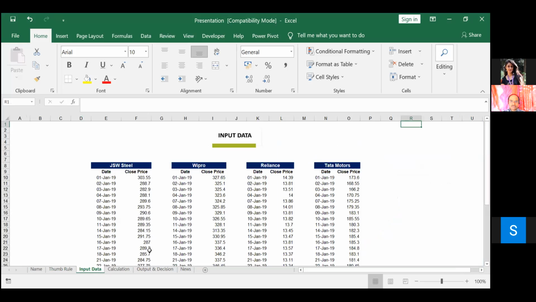This is the data that I have collected from the BSE India website. I have chosen 4 companies: JSW Steel, Wipro, Reliance, and Tata Motors. I have collected the daily returns of these companies for a period of 31 days, from 1st January 2019 to 12 February 2019.